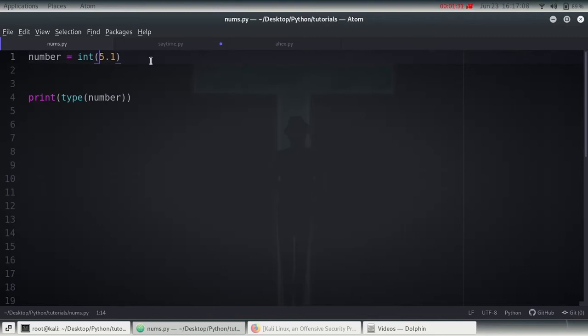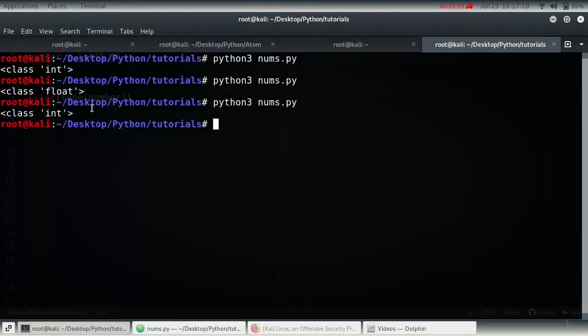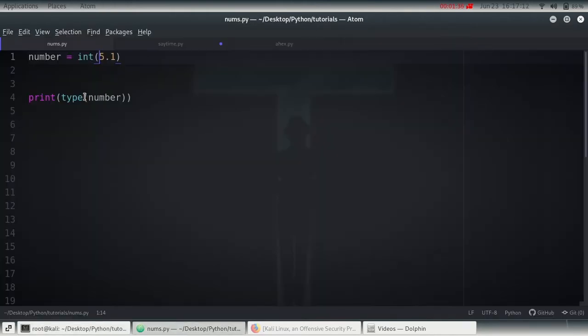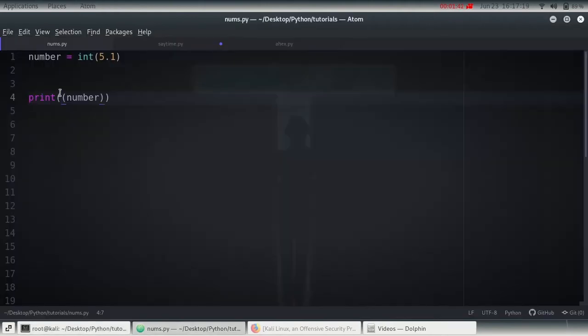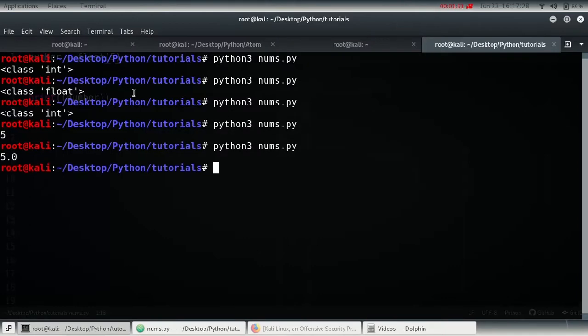If I save and run it, it's still of class int, but if I print this number, it becomes 5. Similarly, I can have an integer number and convert it to a float, and this changes the number with a 0.0 in it.